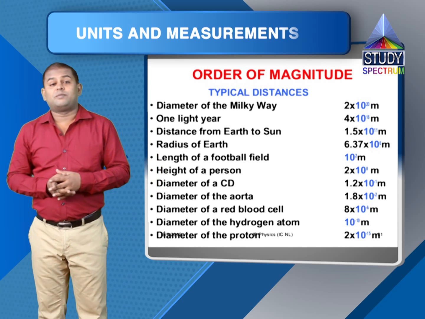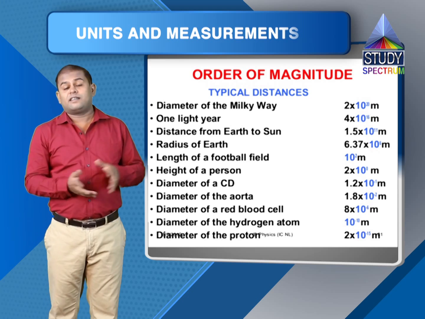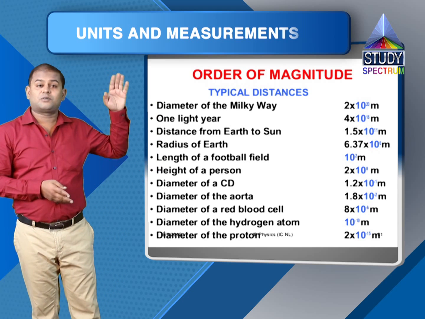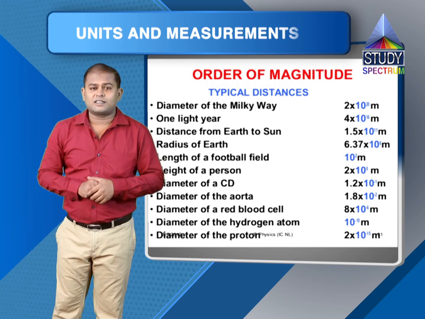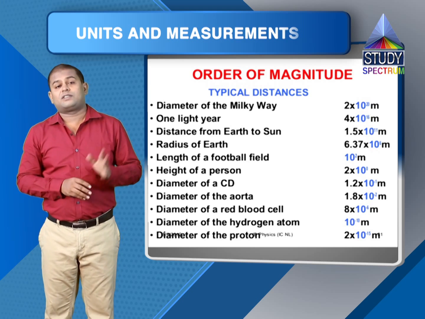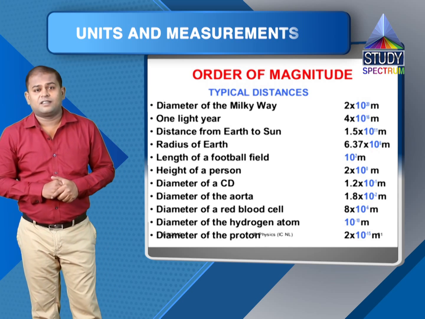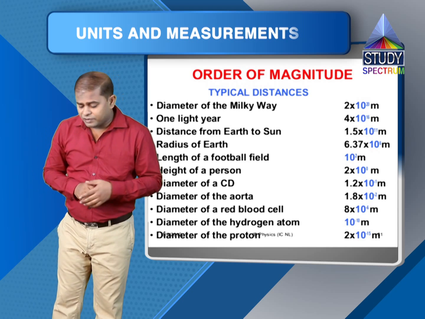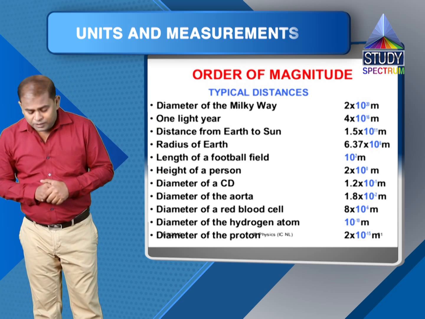So we'll be dealing with length in large range, starting from 10 raised to minus 15 meter, which is a very small length, to length of order 10 raised to 25 meter, which is very large value, which corresponds to size of the universe, as you can see in this table.